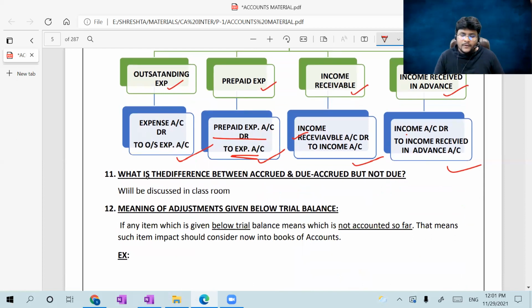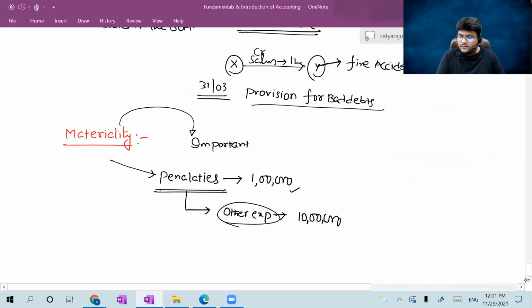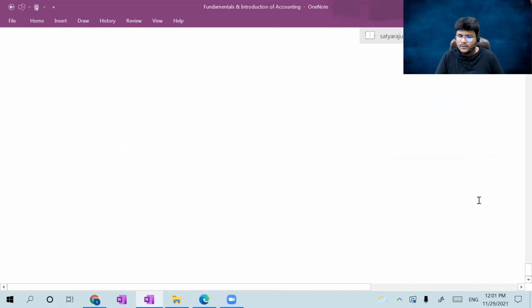Coming to here, what is the difference between accrued and due, accrued and due, accrued but not due? If you observe the two phrases, accrued and due, and accrued but not due, one word is common, which is accrued. Let me explain here.